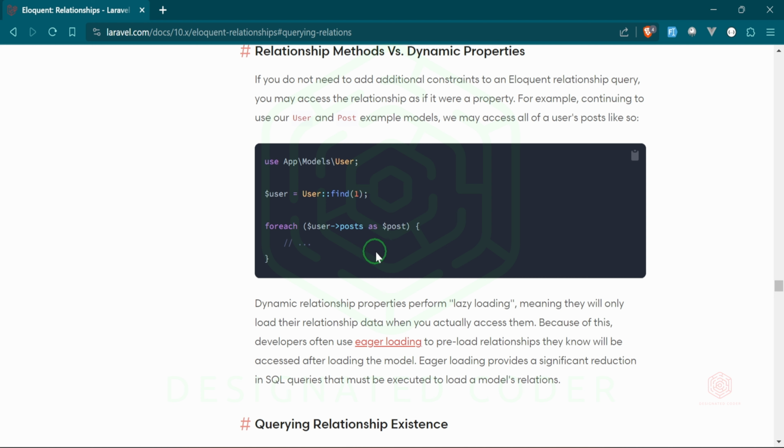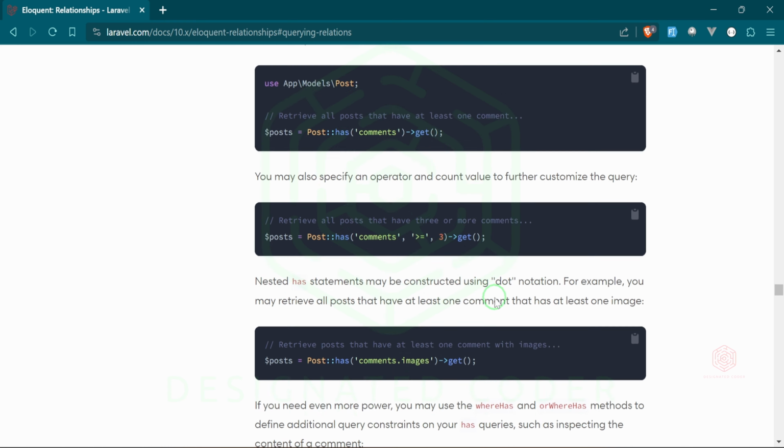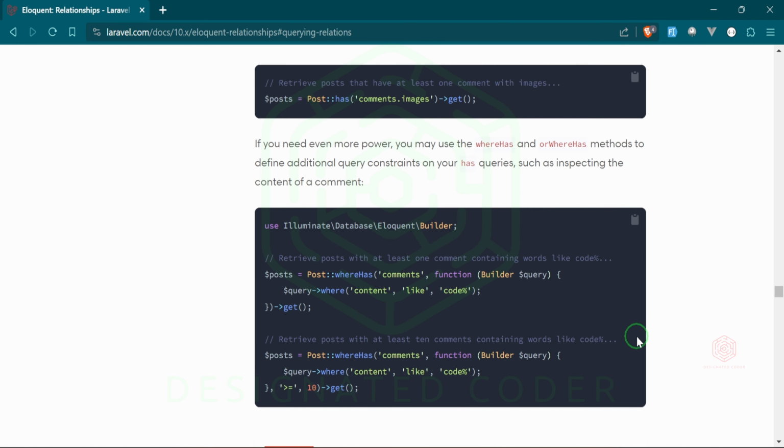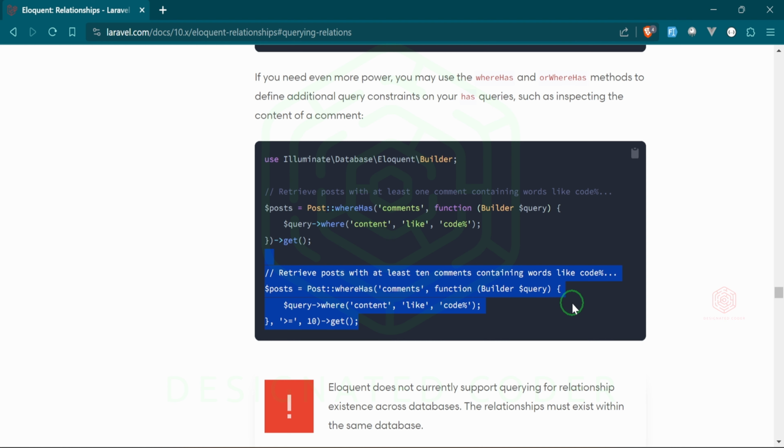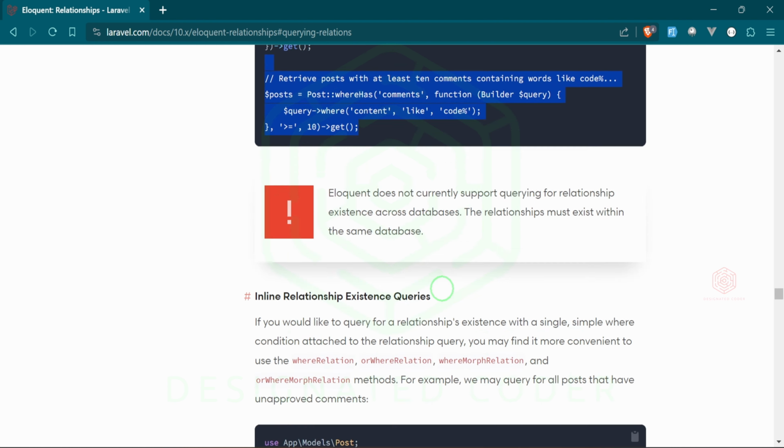Instead of just loading it all at once, you can do it like this. That would just load when you need it. It's sort of lazy loading. And there's other different things in here. I just wanted to show you really quick in case you're too lazy to go and look, just to kind of get an idea of different things that you could do. There's also different things where you can do like search. In these types of relationships, you can query certain things within the model and then do a search for whatever it is.